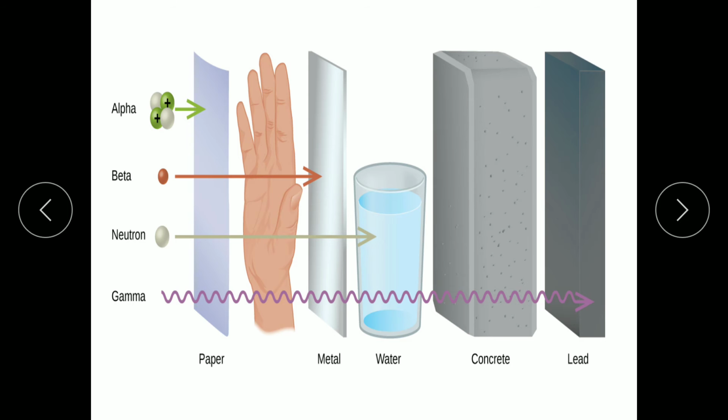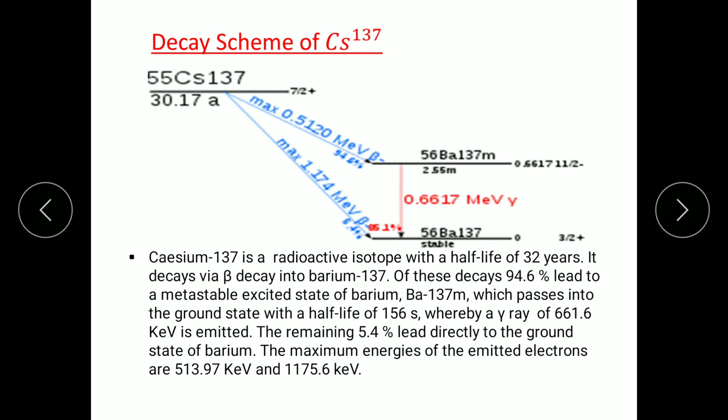Now see here the decay scheme of cesium 137. We see there are 3 energy levels. The first one is cesium 137, the second one is barium 56, and here is also barium 137. Here 7/2 plus, here 11/2 minus, here 3/2 plus.